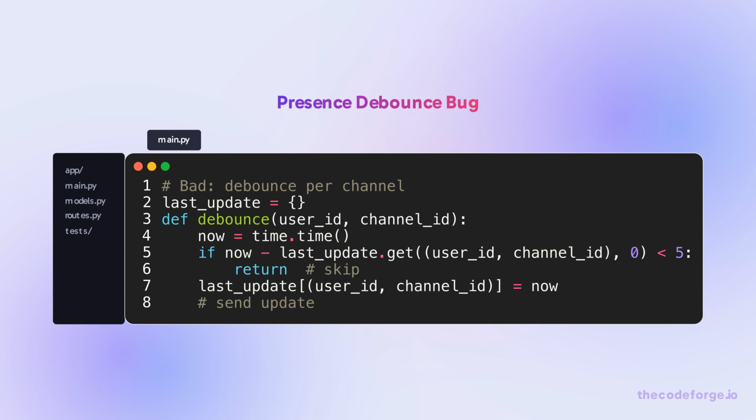Using a per-channel debounce window caused all presence updates to be delayed when a user's presence flapped across channels. The fix is to use a per-user sliding window instead.